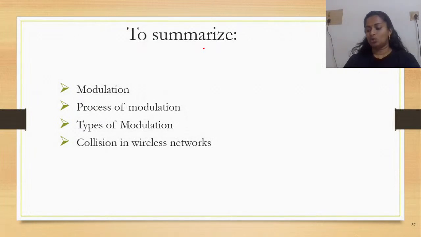Okay, so that's all for the day. Today we were looking into modulation, the process of modulation, types of modulation, and the different collisions in wireless networks.